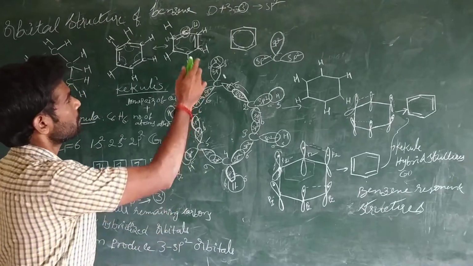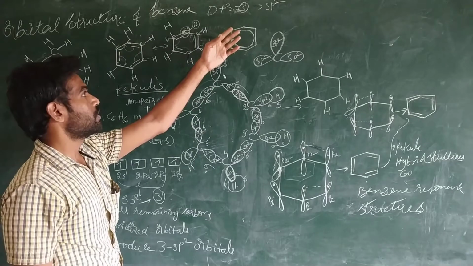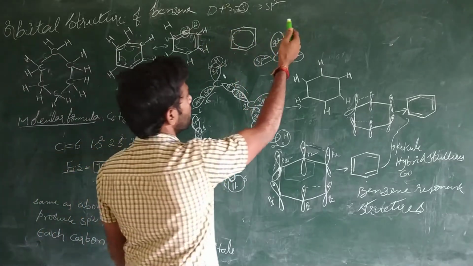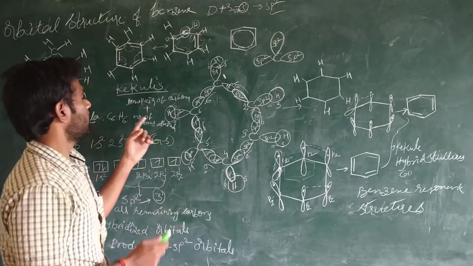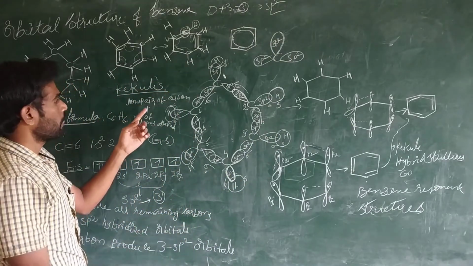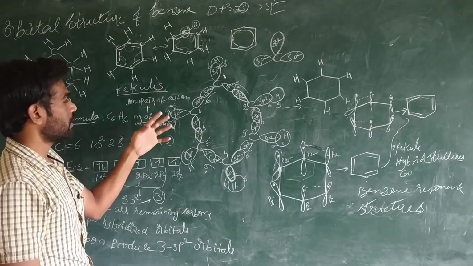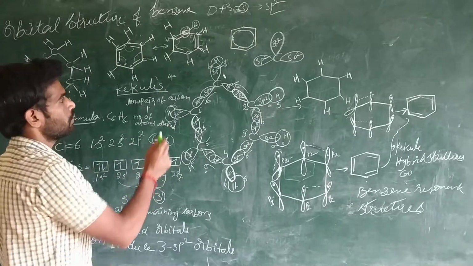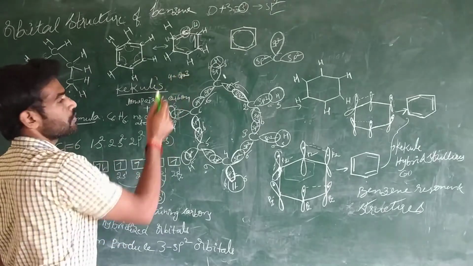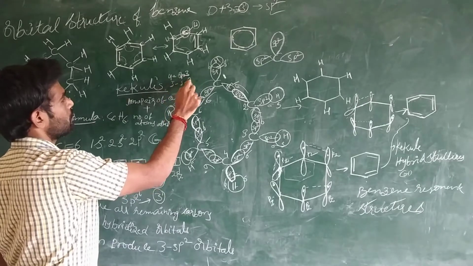For example, in case of 4, that is sp3 hybridization. So like that, we are identifying the hybridization of an atom in a molecule. Any molecule, we can identify: if the number produced is 4, it is sp3 hybridization; if it is 3, it is sp2 hybridization.